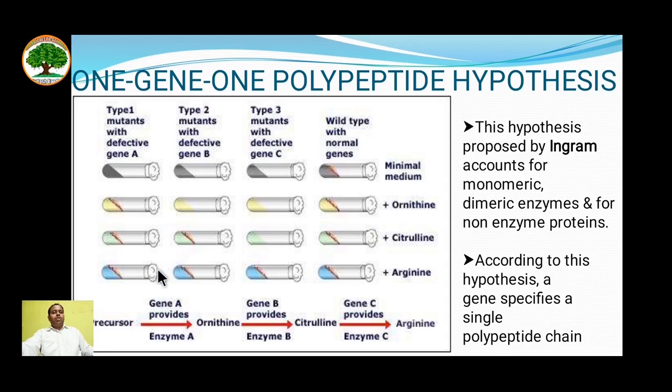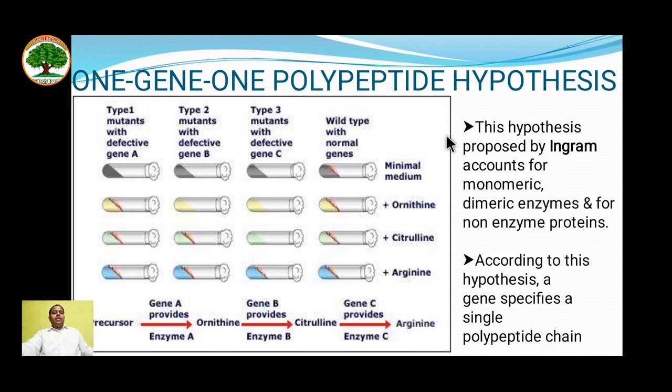In the last tube you can see the genes are intact, and till the last the products are formed and arginine is synthesized. Therefore, in this experiment they could say that one gene is not only responsible for one enzyme, but it is also responsible for one polypeptide.